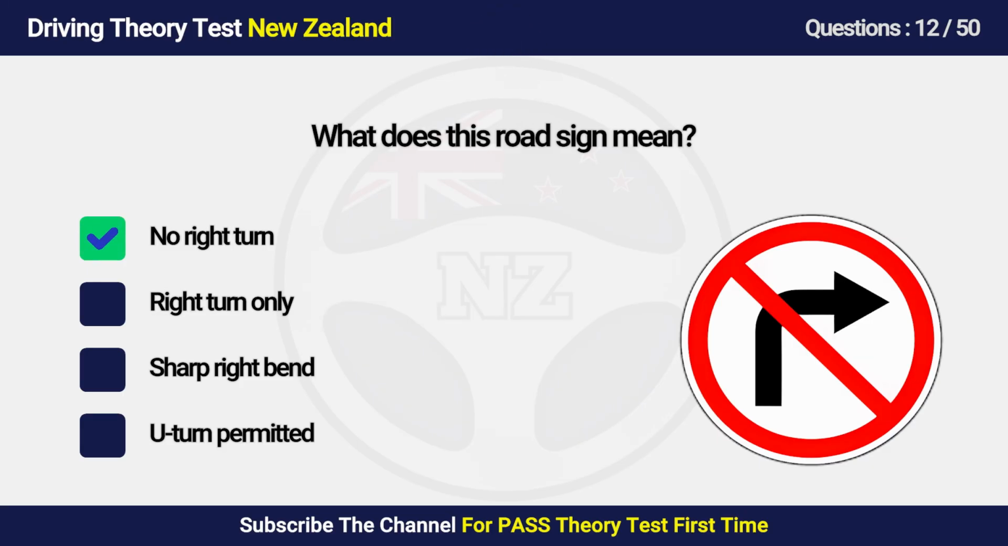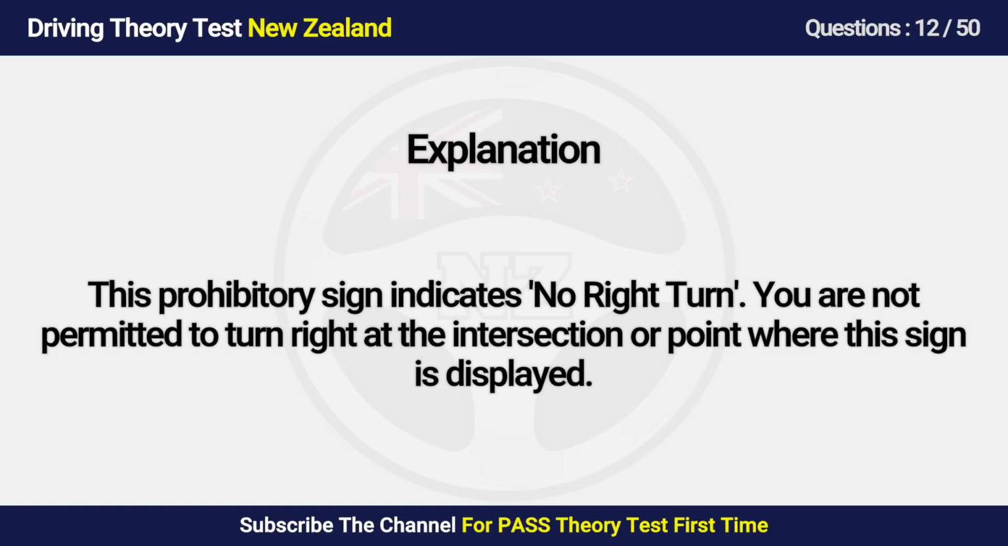Answer is A. No right turn. This prohibitory sign indicates no right turn. You are not permitted to turn right at the intersection or point where this sign is displayed.